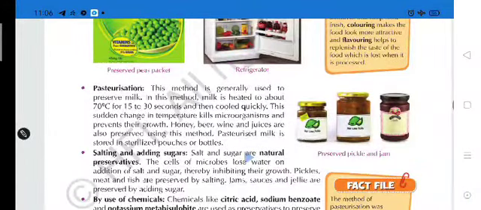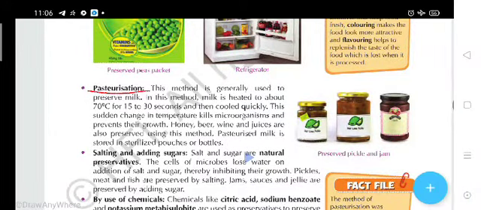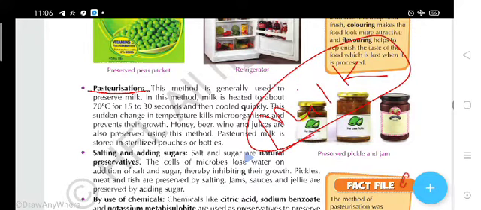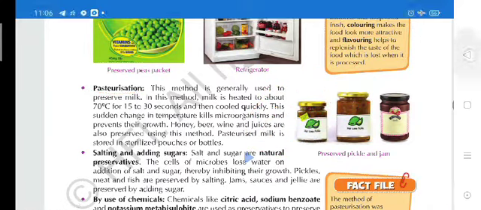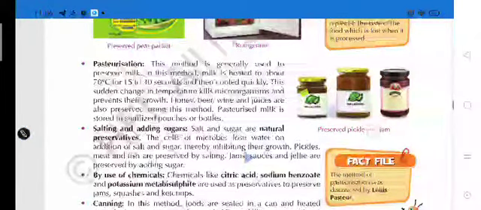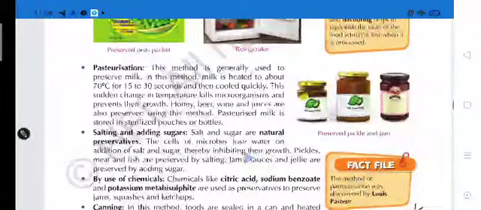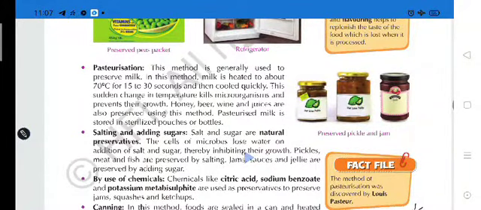Now, pasteurization. Pasteurization means what? This method is generally used to preserve milk. Mostly for preserving milk, the pasteurization process takes place. In this method, milk is heated to about 70 degrees Celsius for 15 to 30 seconds and then cooled quickly. So what will we do?